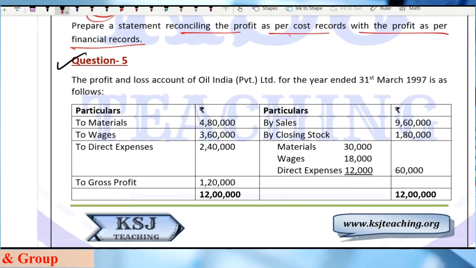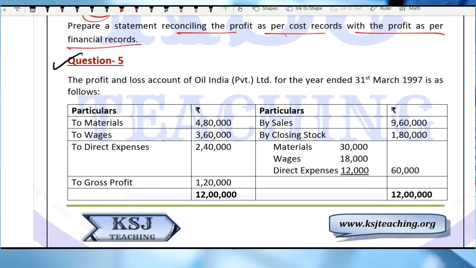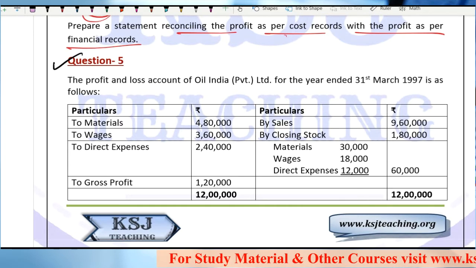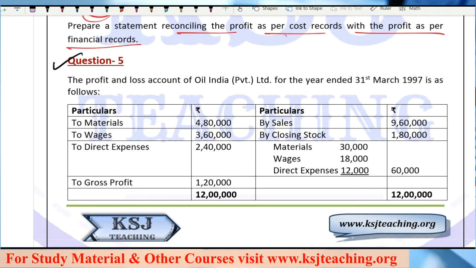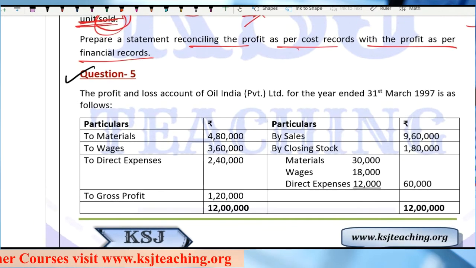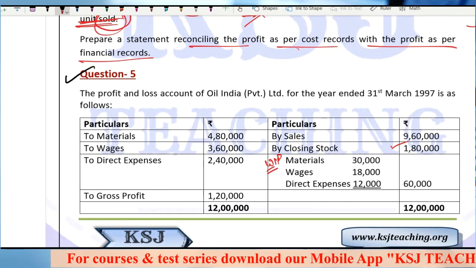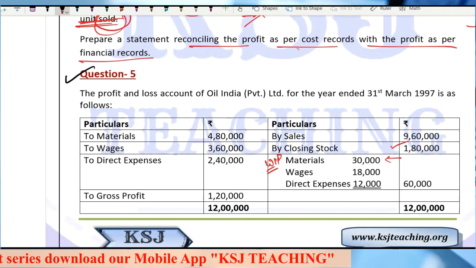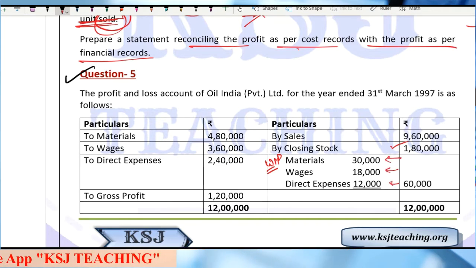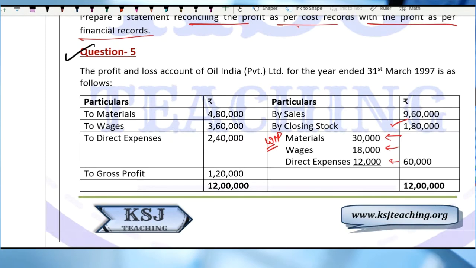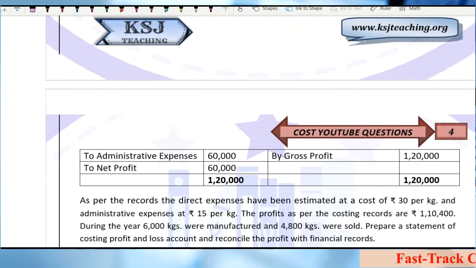The profit and loss account of Oil India Private Limited for the year ended 31st of March 1997 is as follows. Material 4,80,000, wages 3,60,000, direct expenses 2,40,000, by sales 9,60,000, by closing stock 1,80,000, right? Then there is a closing, this is basically the WIP: material, wages and direct expenses 60,000. This is work in progress, right? So on the work in progress, this much of material, this much of wages and this much of direct expenses. So total is 12 lakh. Administration expenses given and gross profit and net profit.